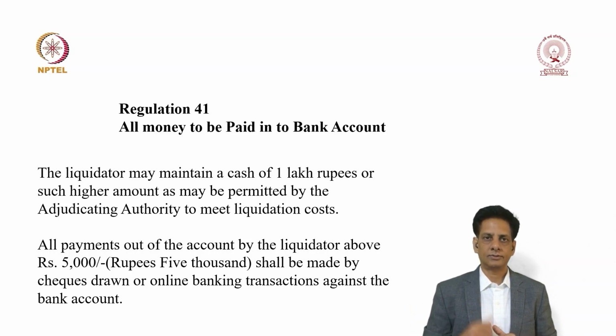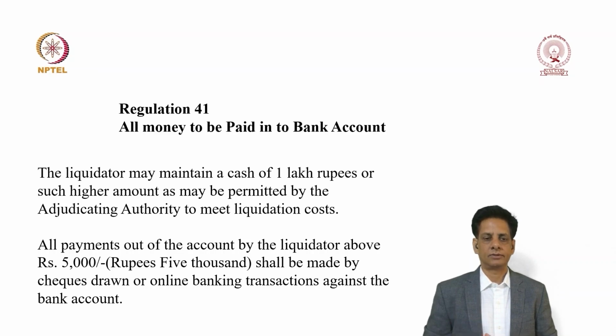And further, as I said before, all payments which are to be made out of the liquidator's account, which are more than 5,000 in amount, shall be made by checks drawn or through online banking transactions against the bank account.